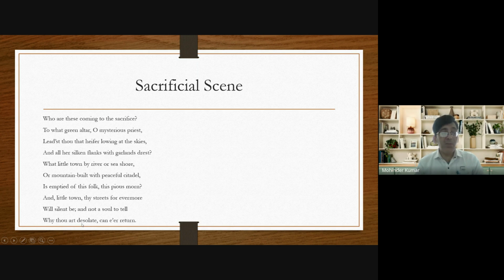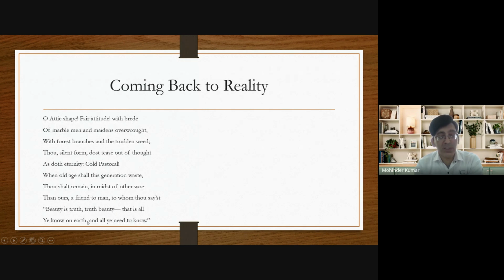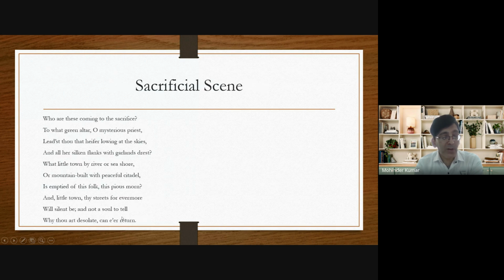It means there is no person to tell why the town is empty and where the people of this town have gone. He says that the town will always remain empty. Why? Because the people who have come out of the town will never return.